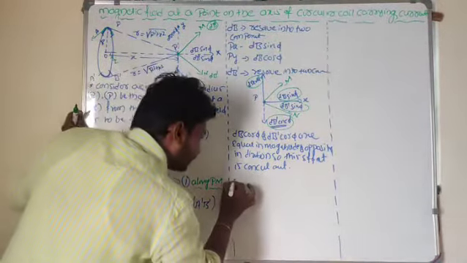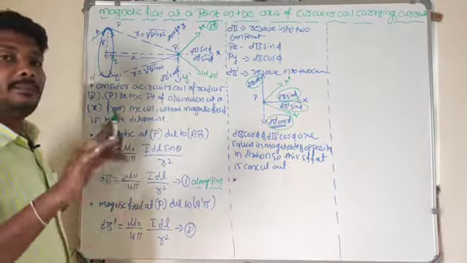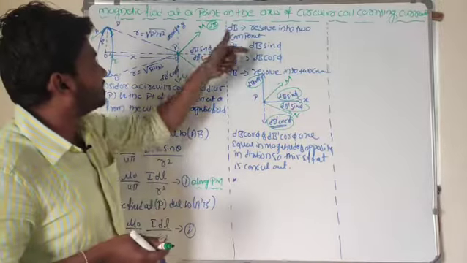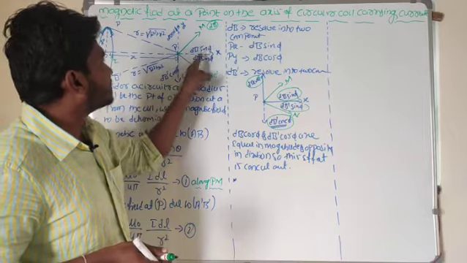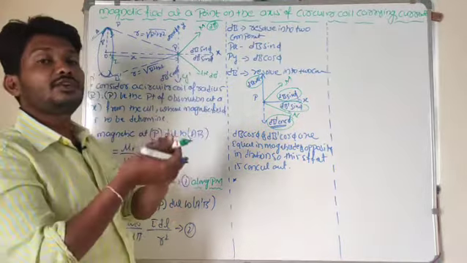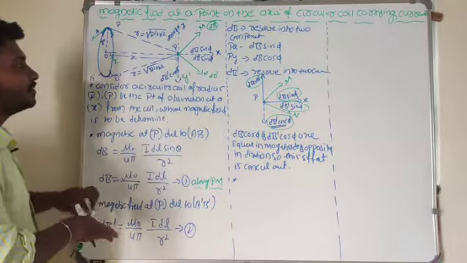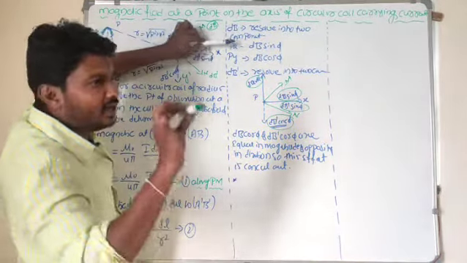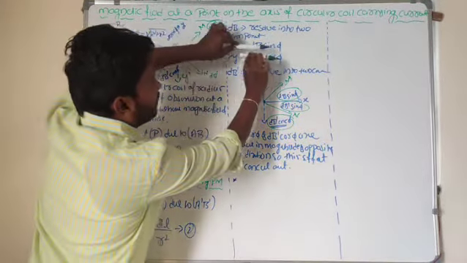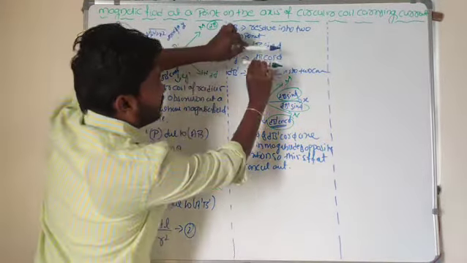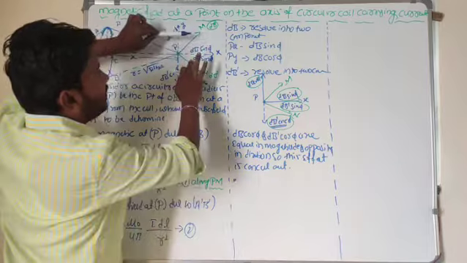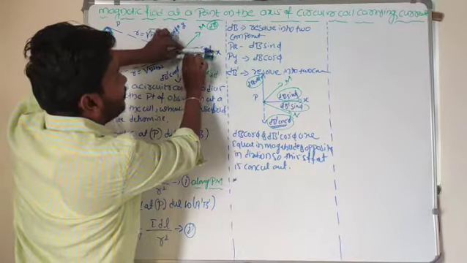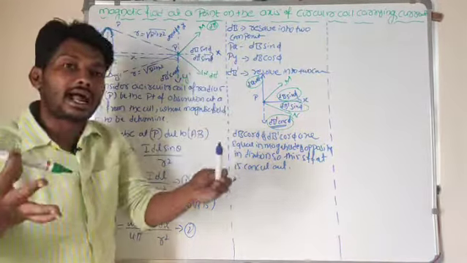Now look here, one more aspect. The magnetic field is present along the x-axis. Look here, dB sin phi, dB dash sin phi. These two magnetic fields are in the same direction. This is magnetic field dB sin phi, and this is magnetic field dB dash sin phi. Both are in the same direction, so it is added up.